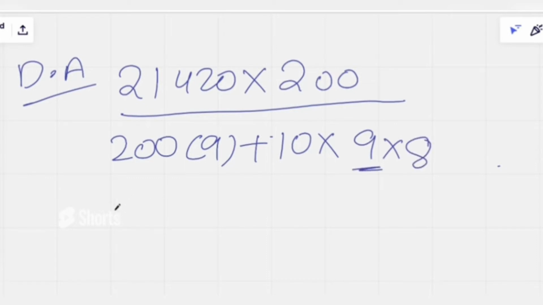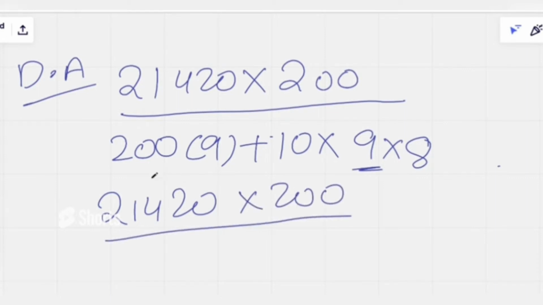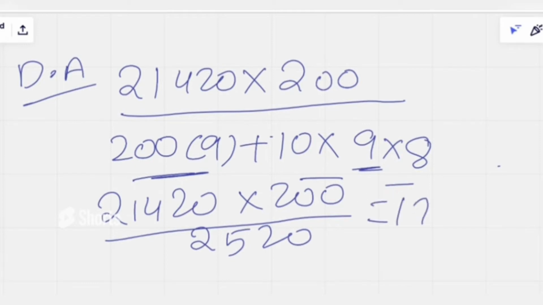So if you calculate, you will get the solution, an easy solution. Let's do this: 21,420 into 200 divided by 1800 plus 90 and this 8. If we calculate the denominator, you're going to get 2520. So if you cancel it, the answer is going to be 1720. So this is a simple solution.